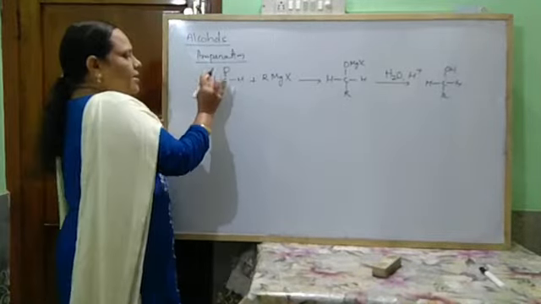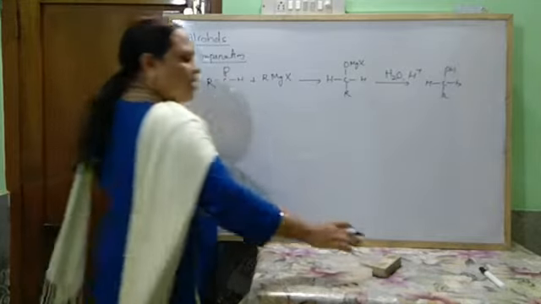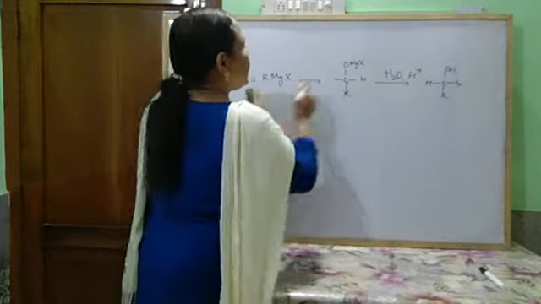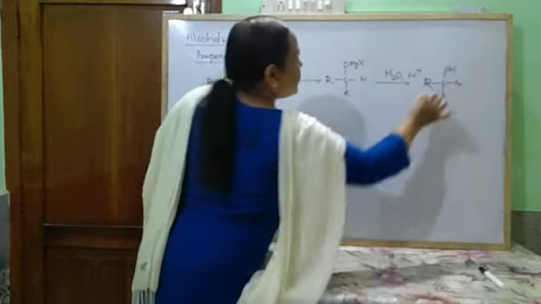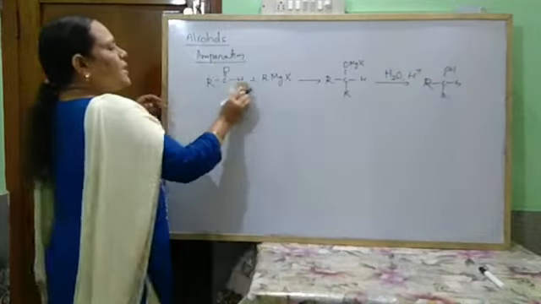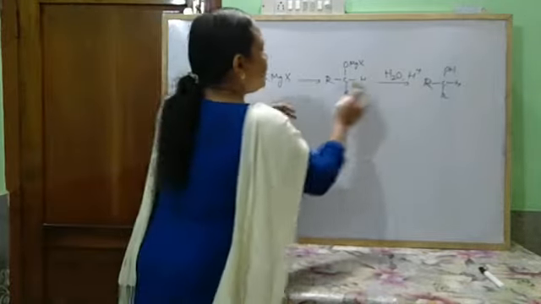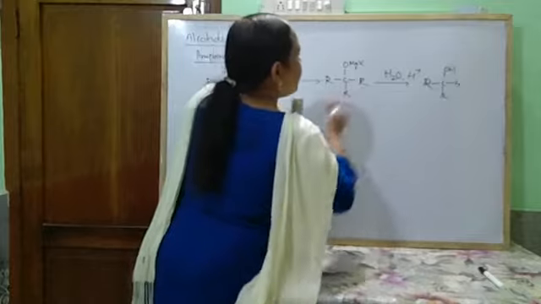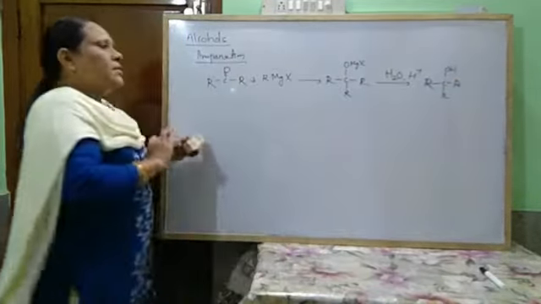If any other aldehyde is taken instead of formaldehyde, then it gives a secondary alcohol. Similarly, if you take ketone, then it forms a tertiary alcohol. Same reaction. Okay.